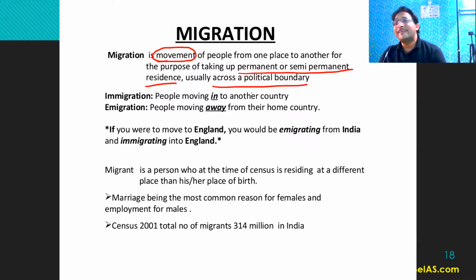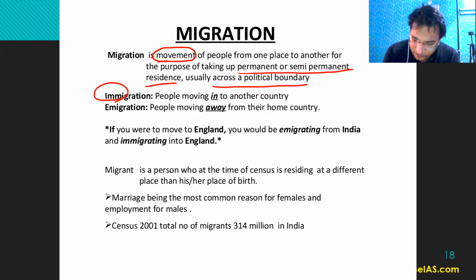So the political boundary can be at the state level or it can be at the national level. So people are moving from India to the USA, from India to the UK. So that is international migration, or cross-border migration. If we see within India across the states, that is called internal migration, right?